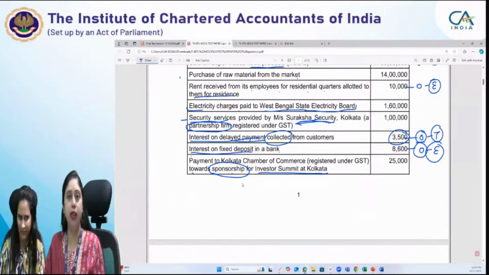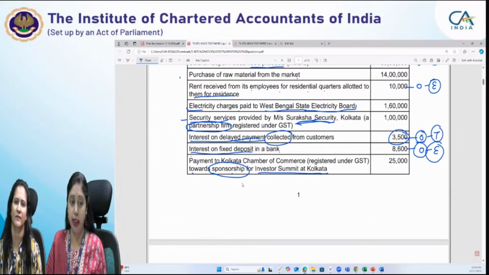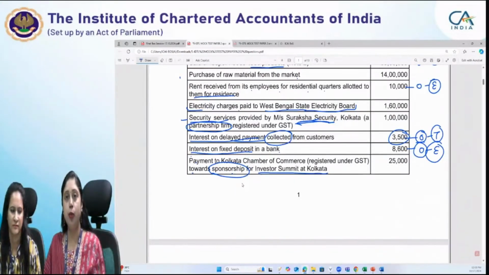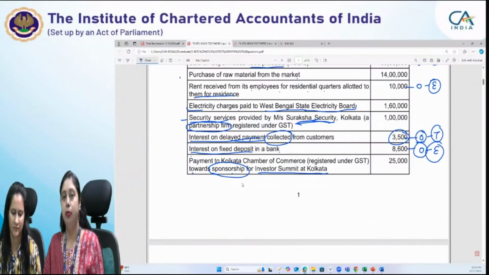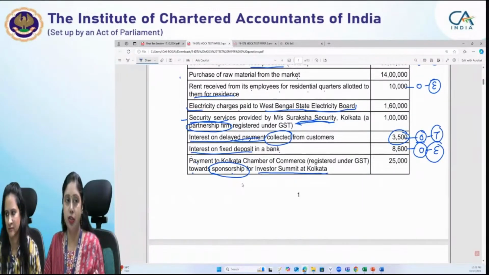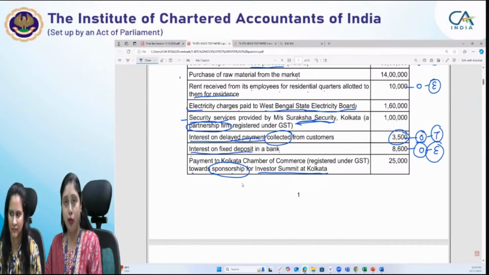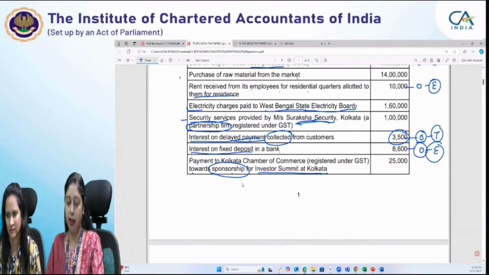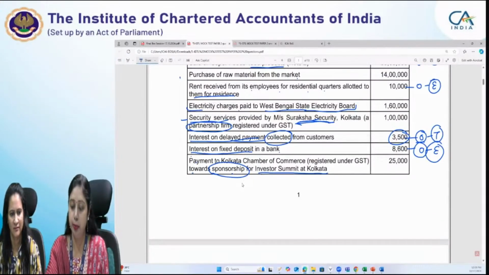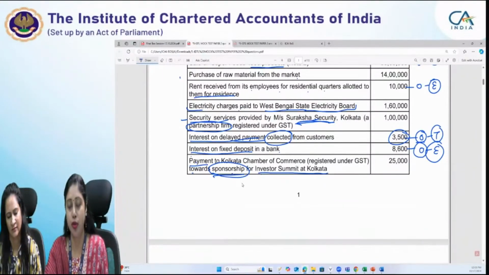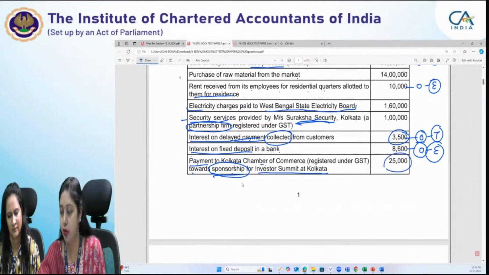You must have seen various business events which are organized. They are given sponsorship by big businesses, big business houses, companies, and then Chamber of Commerce also. Sometimes they also sponsor other events. But here a Chamber of Commerce is organizing it, and a business, our supplier, that is Abhivakti Private Limited, has sponsored it. So Raj and Pradeep have answered correctly that it is a service received, because we have made the payment of the sponsorship amount. For sponsorship, we have given Kolkata Chamber of Commerce 25,000 rupees. So we have made the payment.